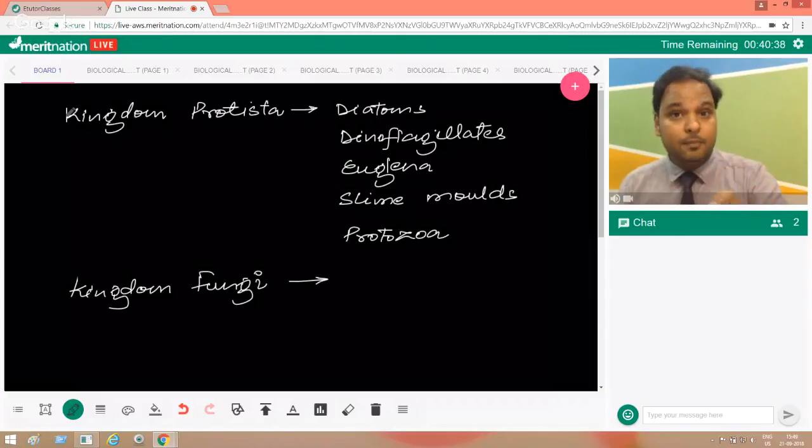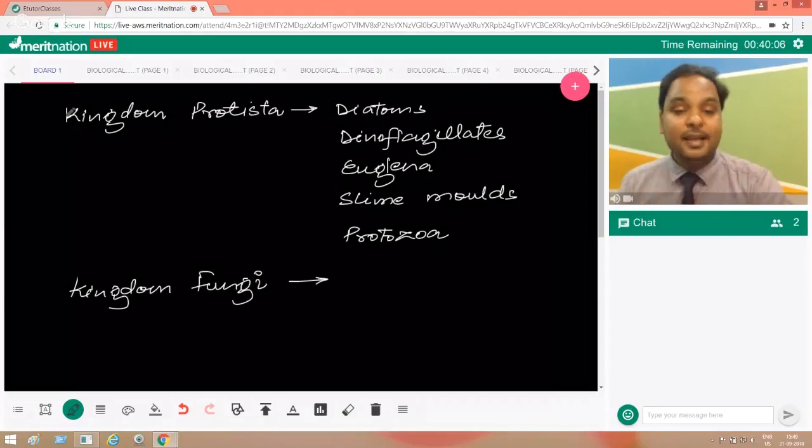The cell wall is not made up of cellulose as in the case of plants, but of another component called chitin. Also, their mode of nutrition is heterotrophic, and specifically saprophytic. These are the characteristic features of fungi. That's why it has been given a special place and a special kingdom. I think you all agree with me.